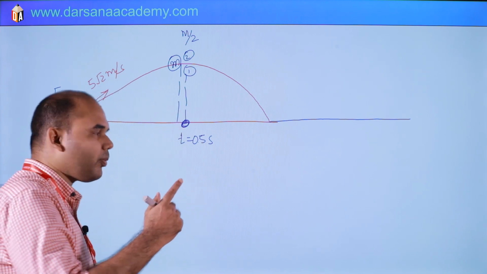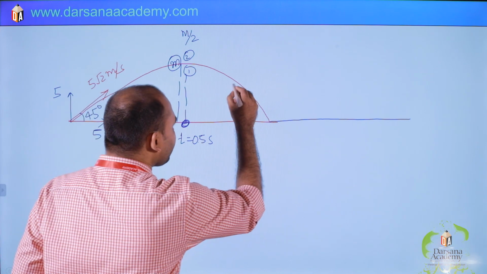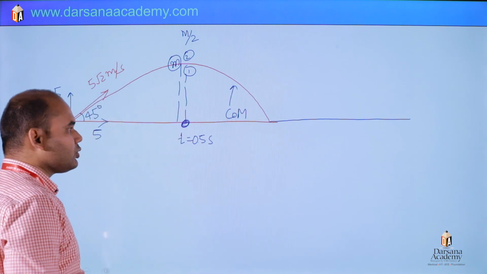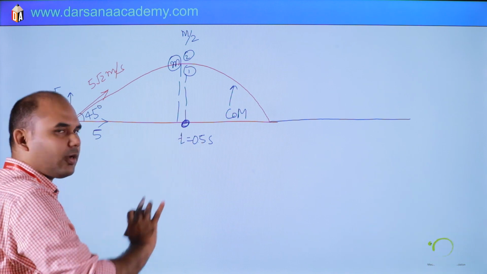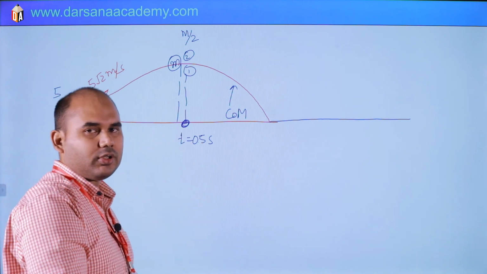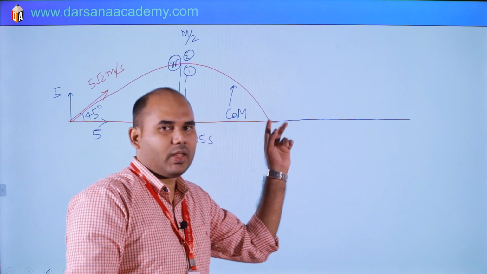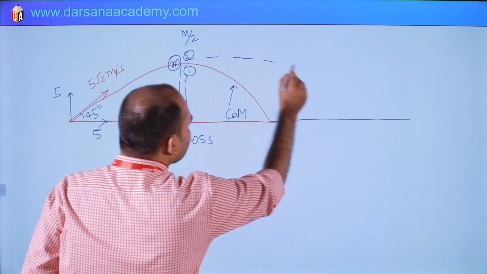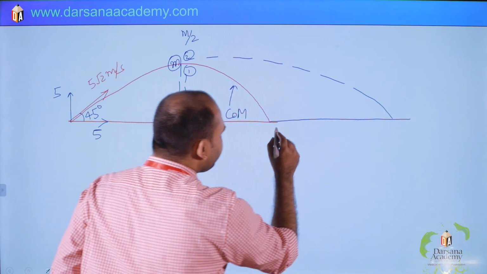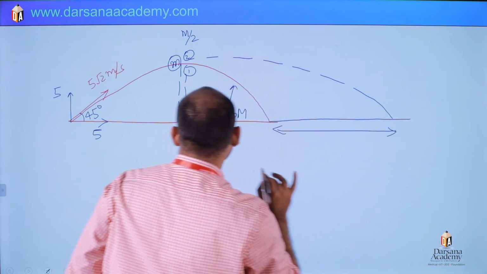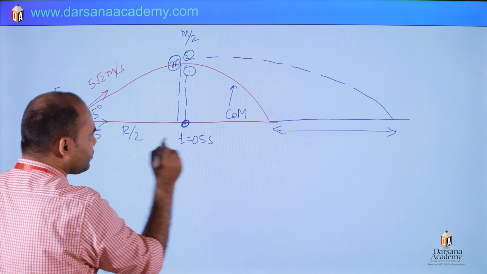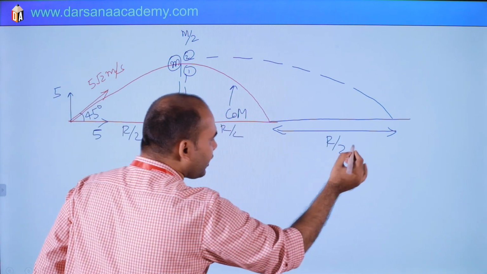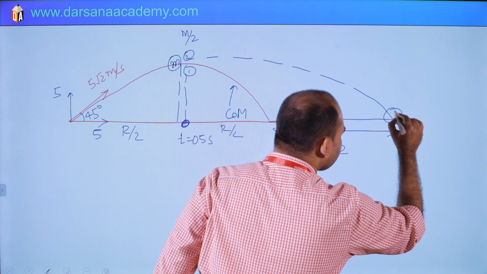This is the path for the center of mass, it will continue as the same projectile. So if the first particle is here, the second particle will be at the same distance to the right of this point. So this is r by 2, this is r by 2. So the second particle will reach at this point.